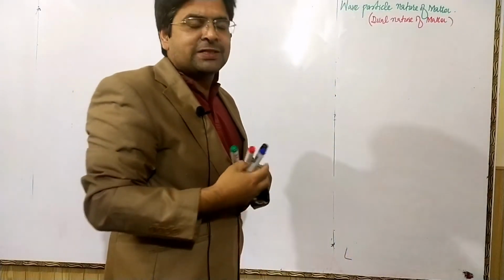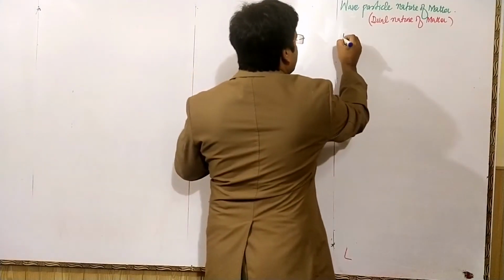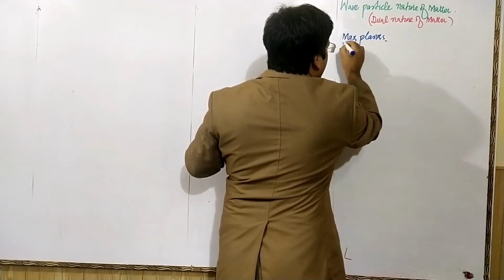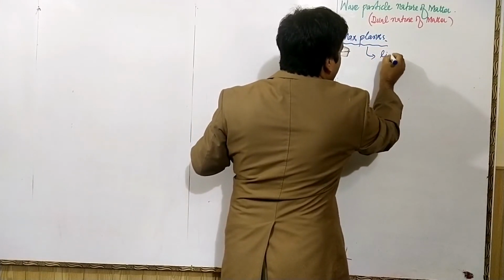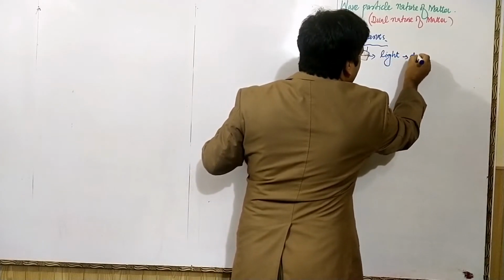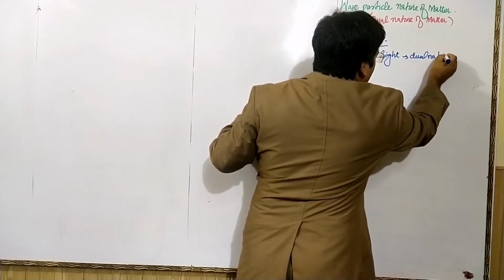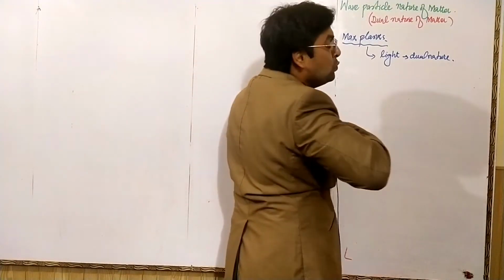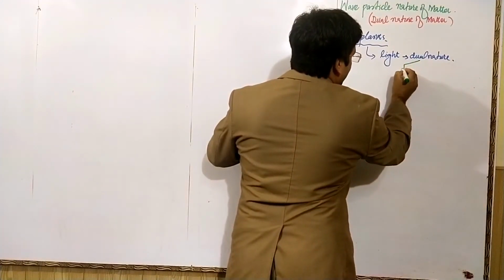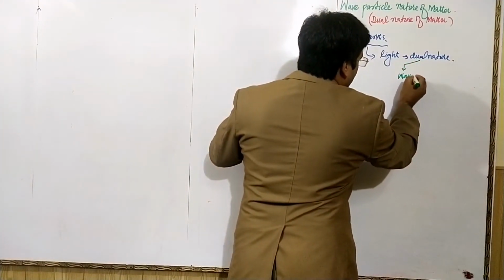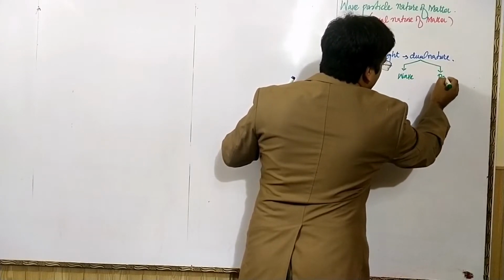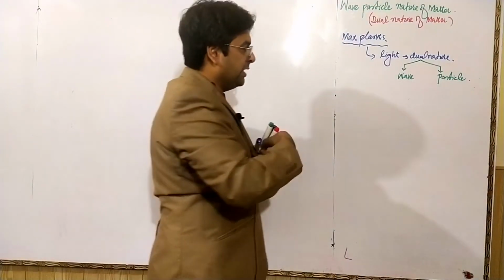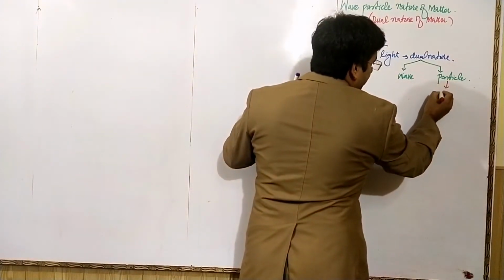Max Planck was the first scientist who gave the idea that light has dual nature. Dual nature means double nature. Double nature means it will show two properties. Number one, wave-like properties, or number two, particle-like properties. If anything has particle-like nature, it will show momentum.